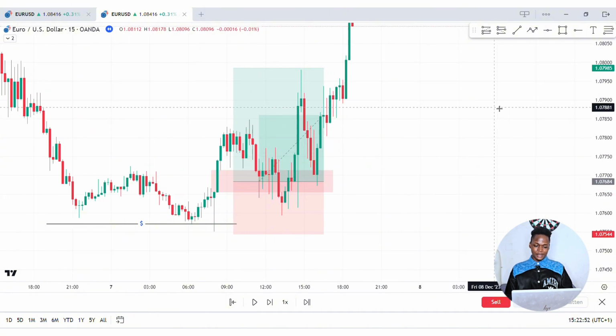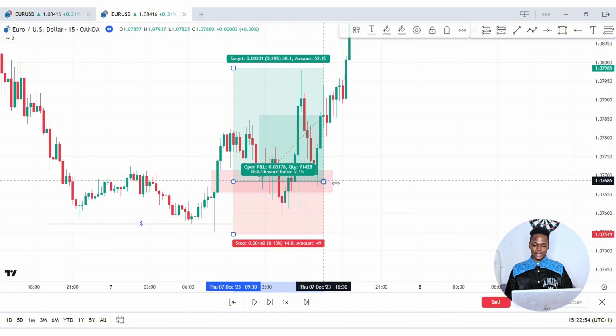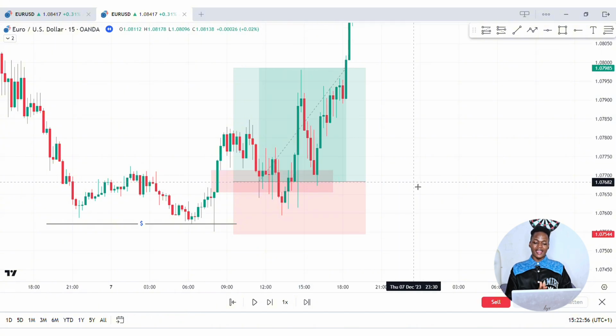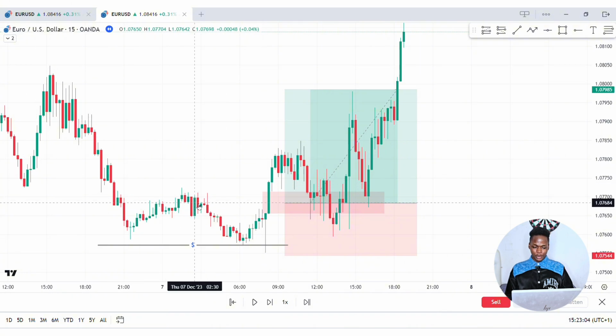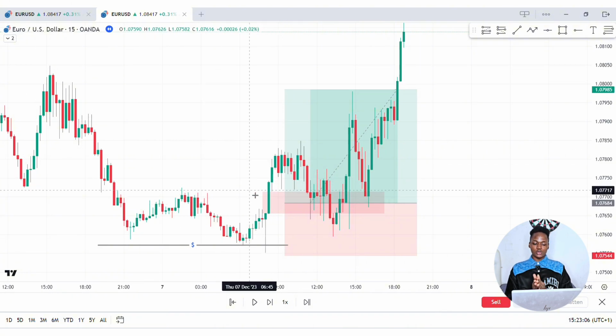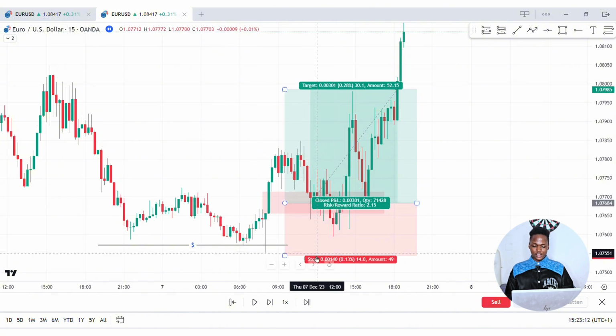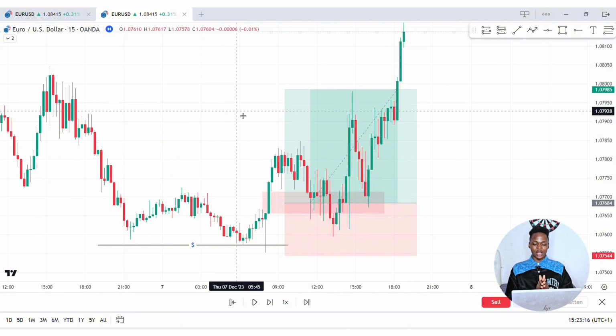You can see right there, TP smashed without any stress, and this is very, very easy to apply. First of all, we don't want to see a break of structure to the upside in a downtrend, but then we saw that break of structure to the upside, and because we saw it, we acted accordingly. We saw a fair value gap, we placed our entry in the 50% retracement level with a stop loss below the swing low, and then targeted opposite liquidity, and that's how we're able to take this trade.